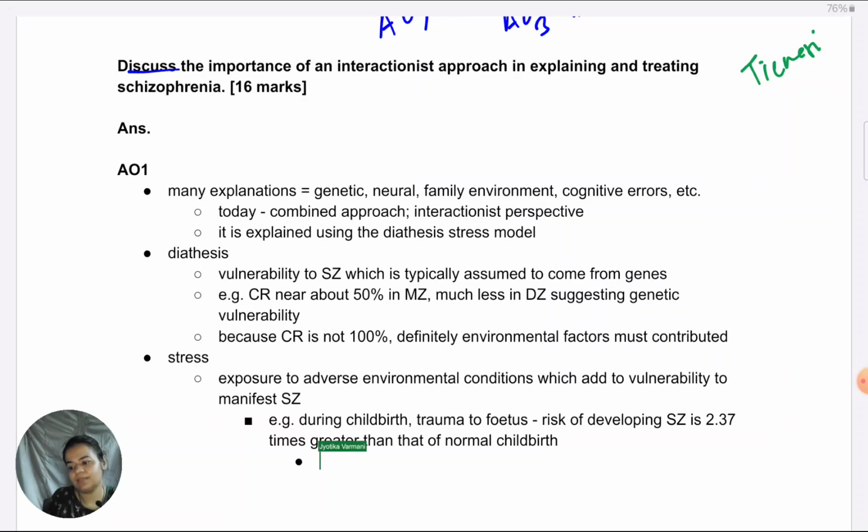But of course, there had to be already some genetic vulnerability or brain deficits in the child, and then if this sort of trauma took place, they develop schizophrenia. That is what was found in the study. So in the beginning we have already mentioned that environmental factors add to the vulnerability which is there from genes. So the study also indicated the same thing.